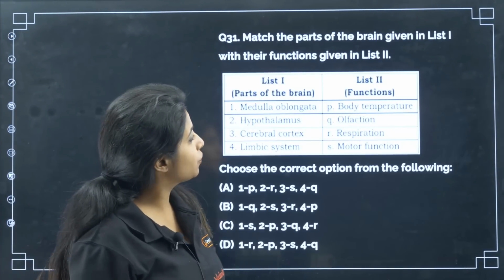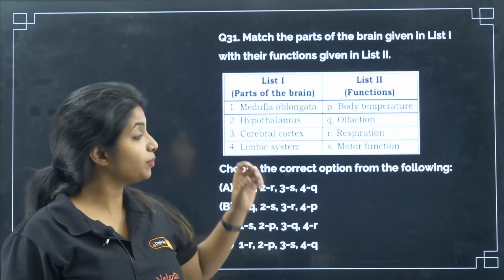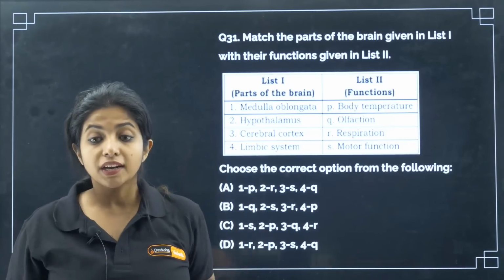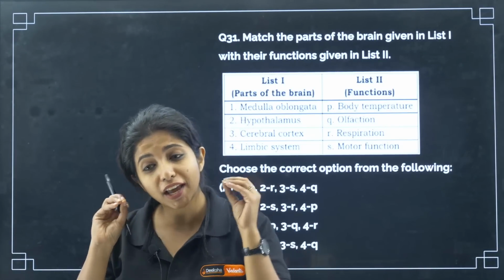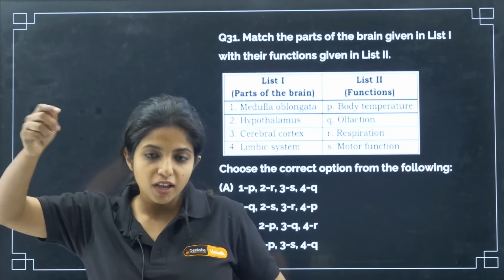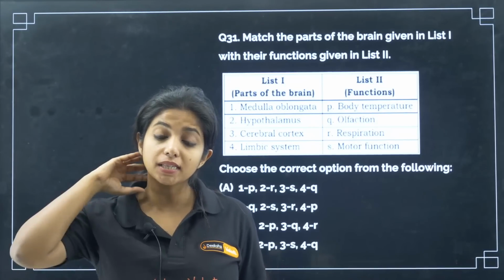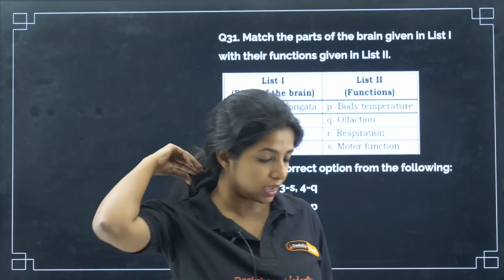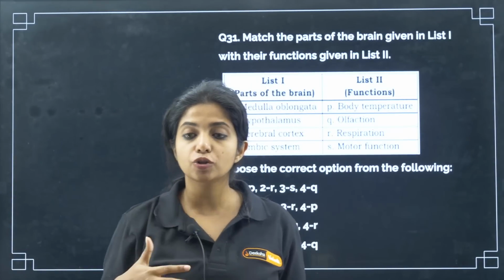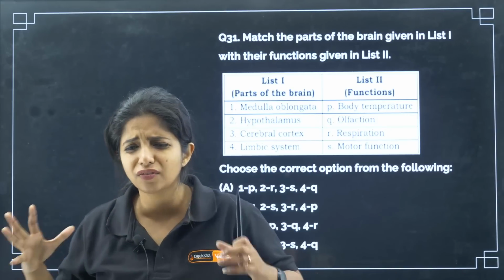Now match the parts of a brain given in list 1 with their functions given in list 2. So you have medulla oblongata, hypothalamus, cerebral cortex and the limbic system. Now, one thing about medulla oblongata I tell in every single lecture. There was a movie in Malayalam where there is a hit in the medulla oblongata and the guy goes off. Why? Because this is a very important part of our brain. It forms the brain stem, it is right over here, and it is responsible for the respiration rate, the heartbeat rate, all of these things. It's a very, very important thing.